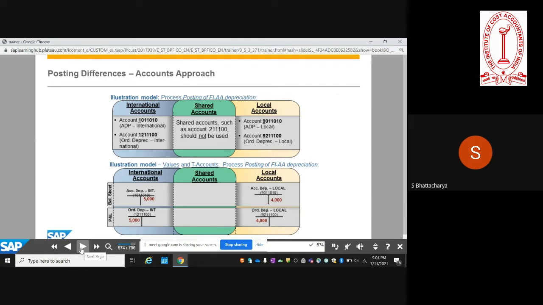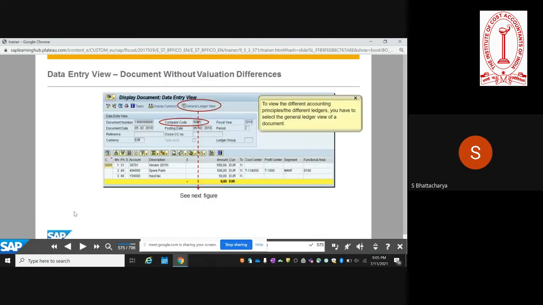So this is just an additional thing that one has to keep in mind: if you're using asset accounting and you have parallel ledgers, then each depreciation area will need to be mapped to the appropriate ledger. So if you are using parallel ledgers, when you are displaying any particular accounting document, to be able to view the different ledgers, you have to select the general ledger view. So there you get both the options and you can select whichever ledger group that you want.